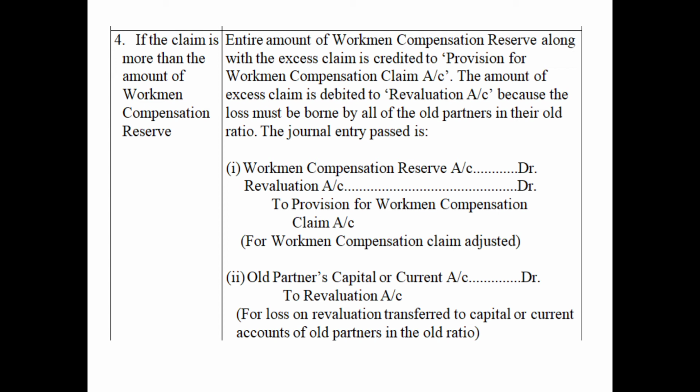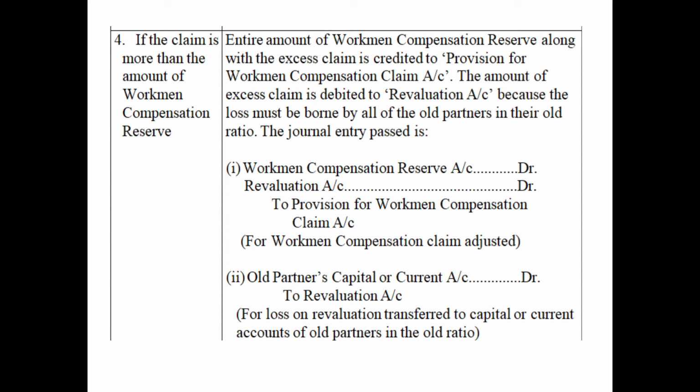As you can read, the entire amount of workmen compensation reserve along with the excess claim is to be credited to provision for workmen compensation claim account, because this is the account whereby we are transferring the amount which has to be actually paid. So in our example, you have to pay 70,000 for the claim, 50,000 out of WCR and 20,000 from the firm's own pockets.